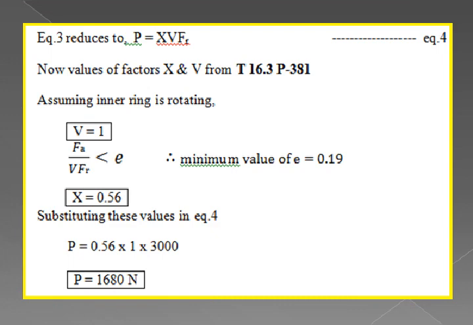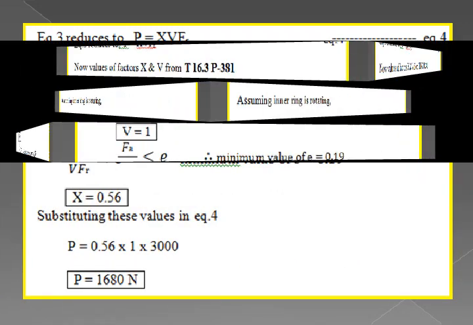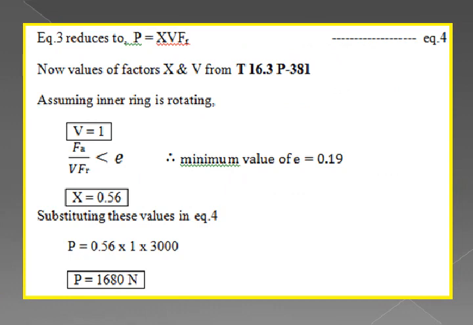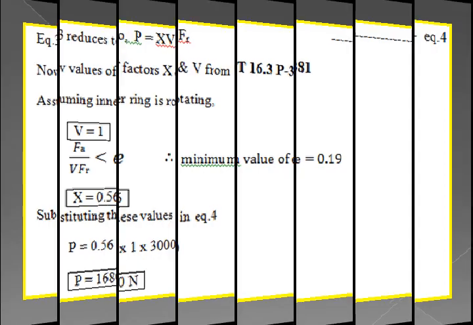Now we already called the equations number 1, 2, 3 for the respective L suffix H, L suffix N and equivalent bearing load P. Since he has not given the value of Fa, we took that as 0. So equation 3 reduces to P is equal to x into V into Fr, call that as equation number 1. Now values of x and V from the table 16.3, page number 381, please refer that.